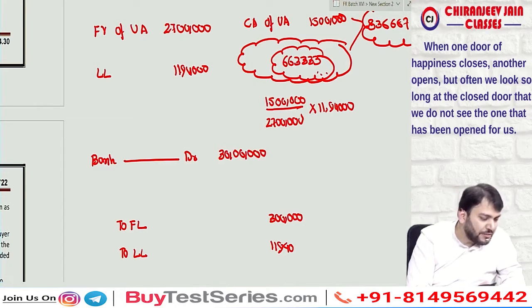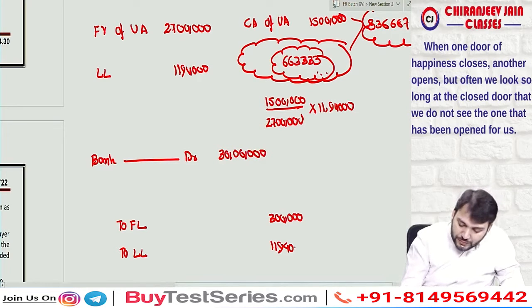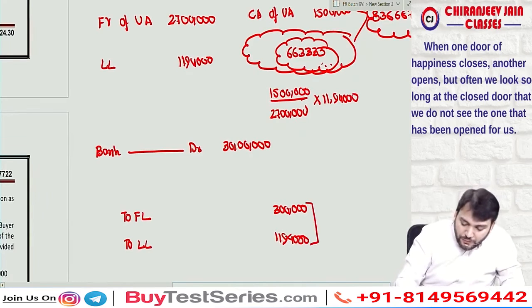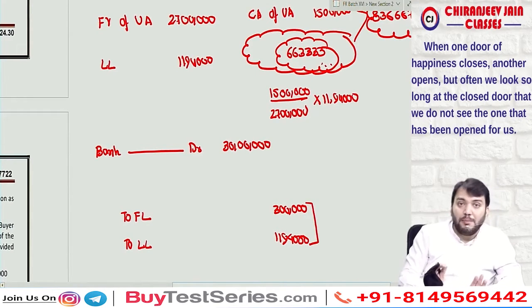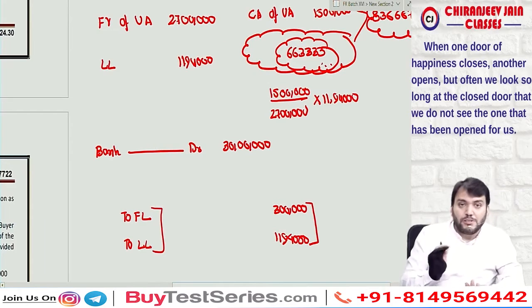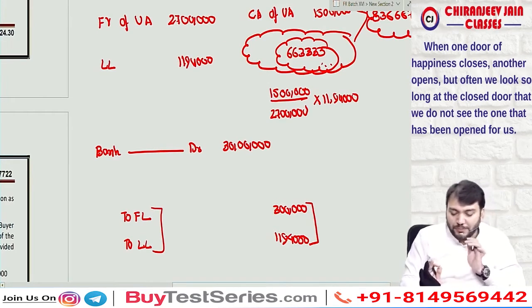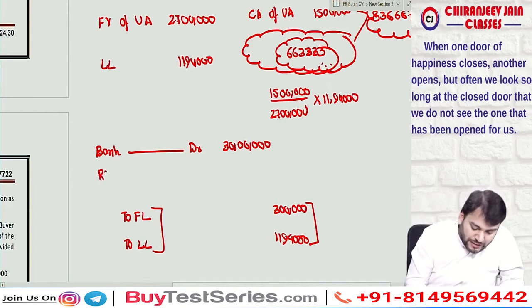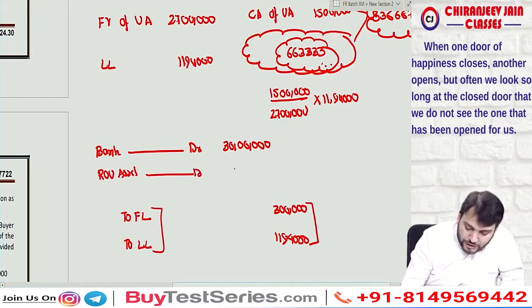Are you getting what I'm saying? 11 lakh 94,000. So you can see the total becomes 14 lakh 94,000. Total liability becomes 14 lakh 94,000. You can also write it as total lease liability. Then how much ROU asset do you recognize? ROU asset will be how much?